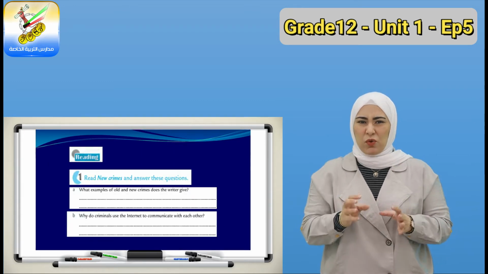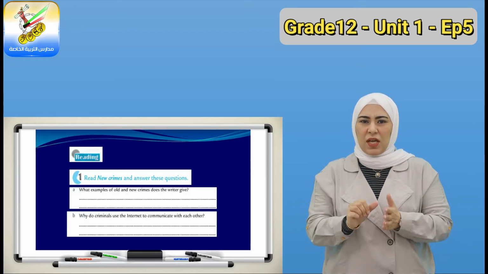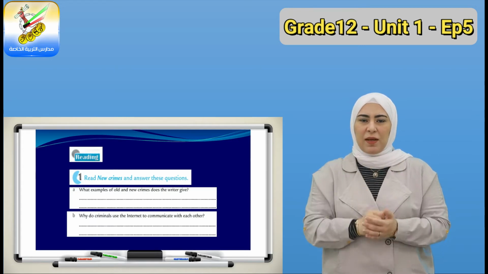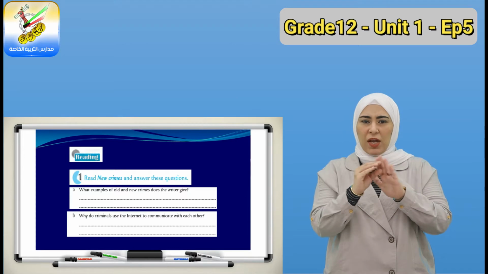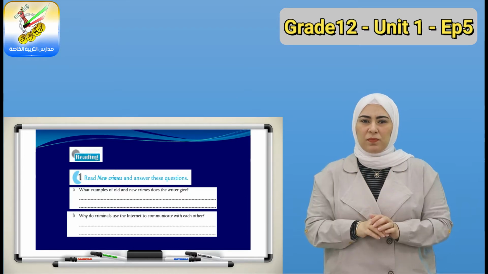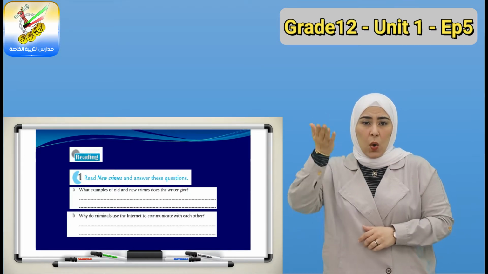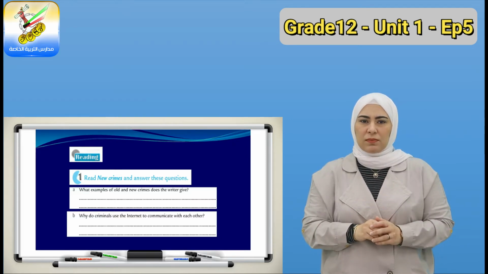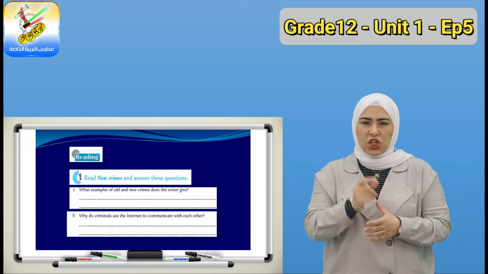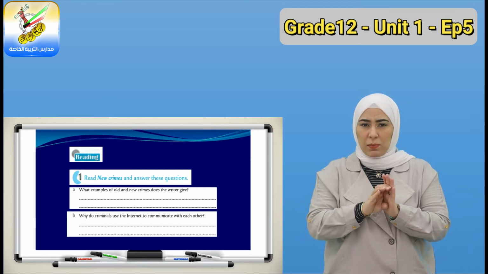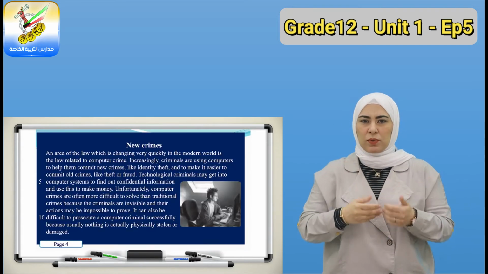Before reading the passage, let's read these questions that we will find the answers to. Read New Crimes, the title of the passage, and answer these questions. A. What examples of old and new crimes does the writer give? Here we want examples of the crimes. B. Why do criminals use the internet to communicate with each other? Let's find out.